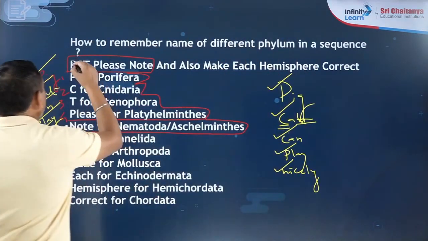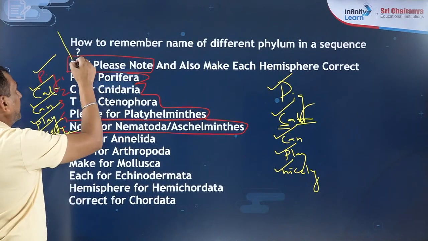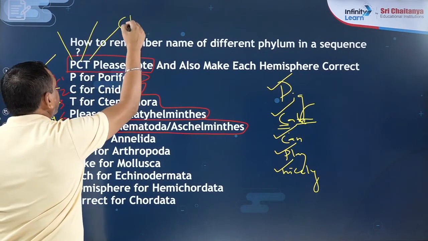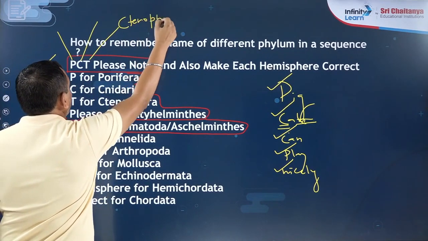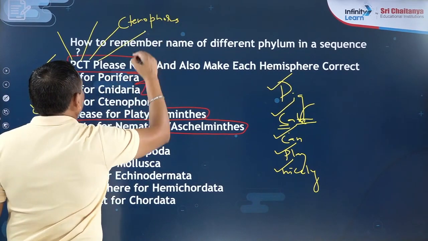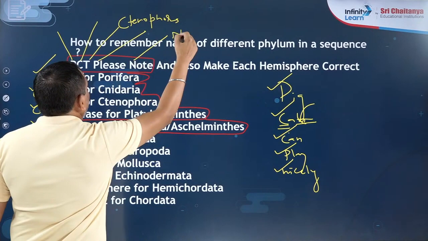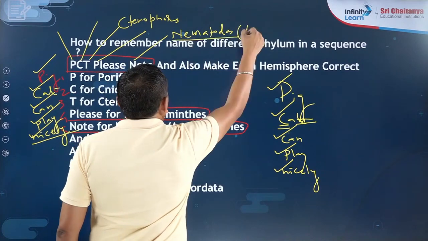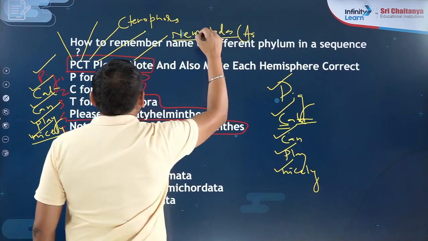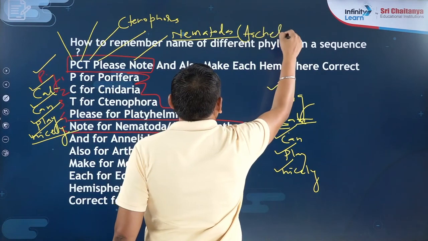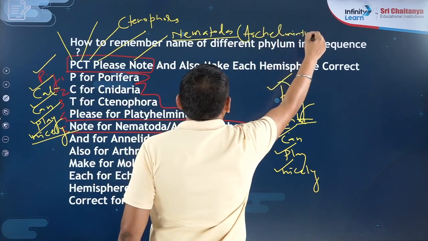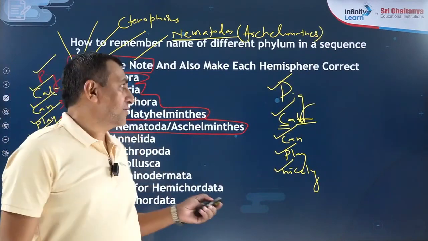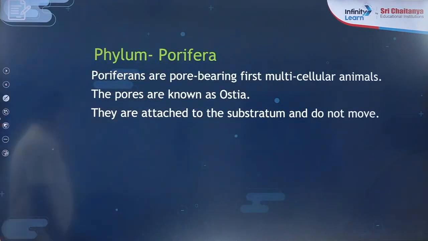P for Porifera, I am saying it the last time. C for Coelenterata. T for Ctenophora. Here the C is constant, so I have written Ctenophora. P for Platyhelminthes and N for Nematoda. Nematoda is also known as the aschelminthes, also known as the round worms. So today I will talk about the first one, Porifera.